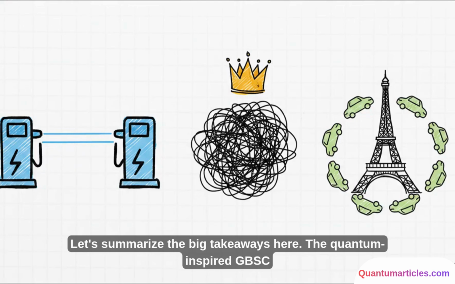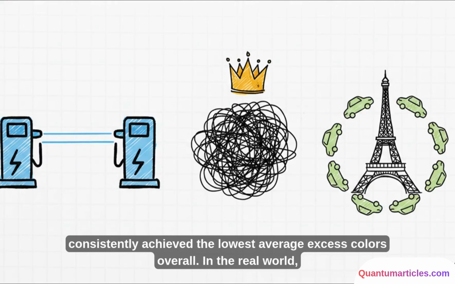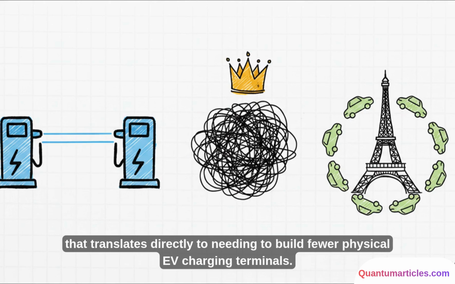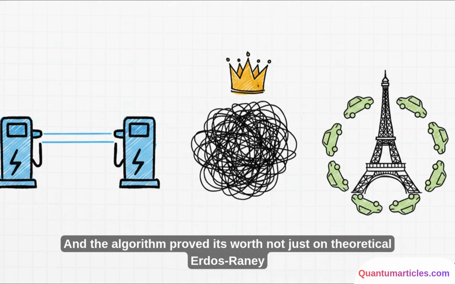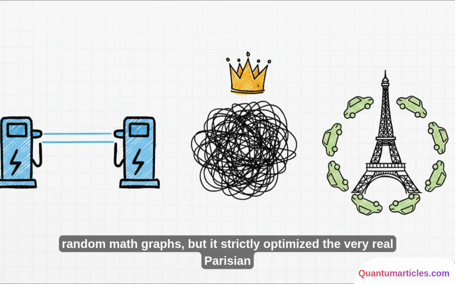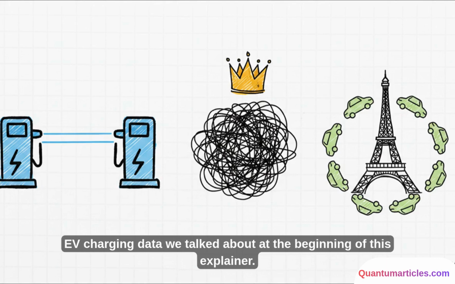Let's summarize the big takeaways here. The quantum-inspired GBSC consistently achieved the lowest average excess colors overall. In the real world, that translates directly to needing to build fewer physical EV charging terminals. It showed exceptional performance specifically on dense graphs, which are notoriously the absolute most difficult networks to color. And the algorithm proved its worth not just on theoretical Erdos-Renyi random math graphs, but it strictly optimized the very real Parisian EV charging data we talked about at the beginning of this explainer.